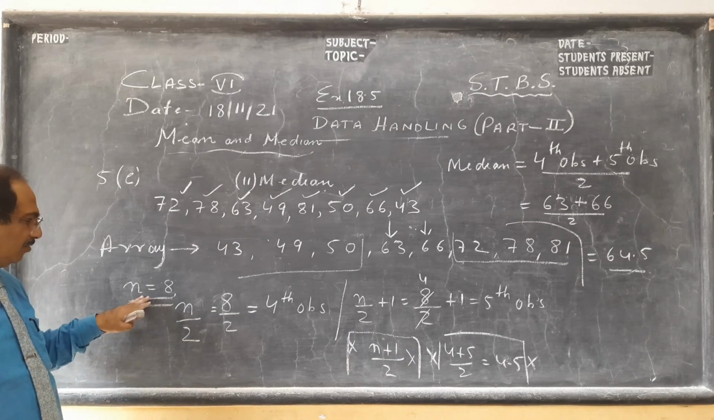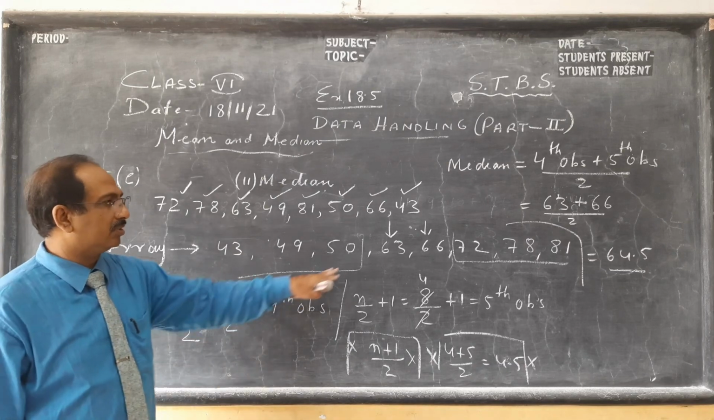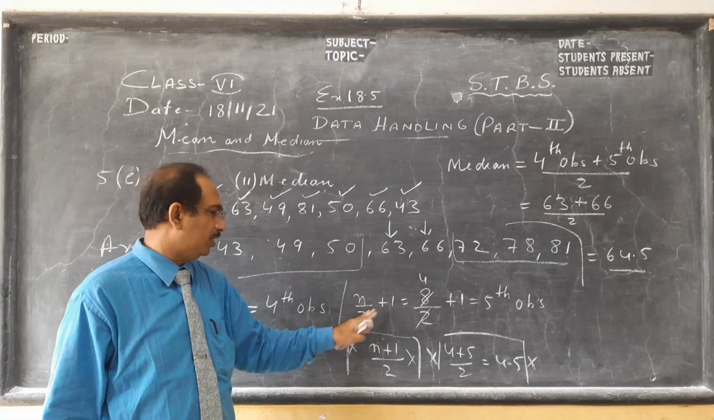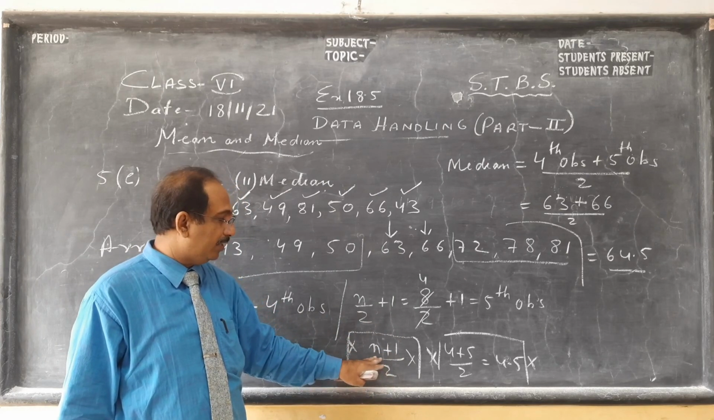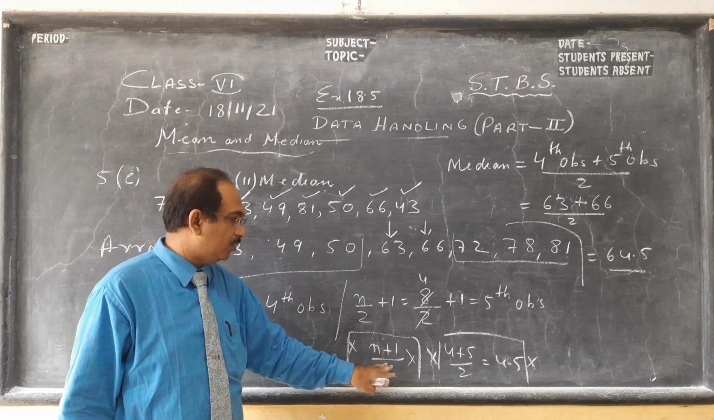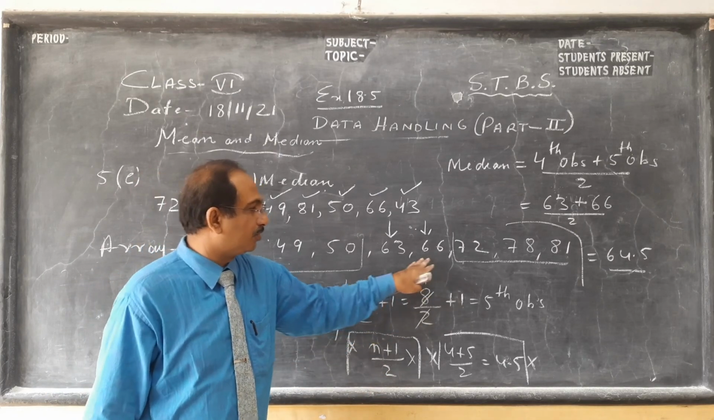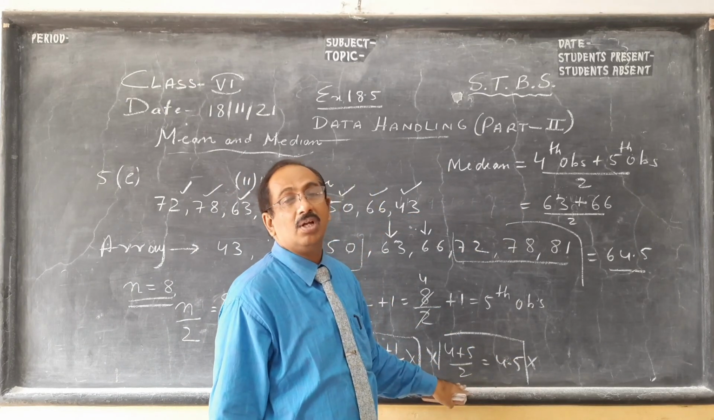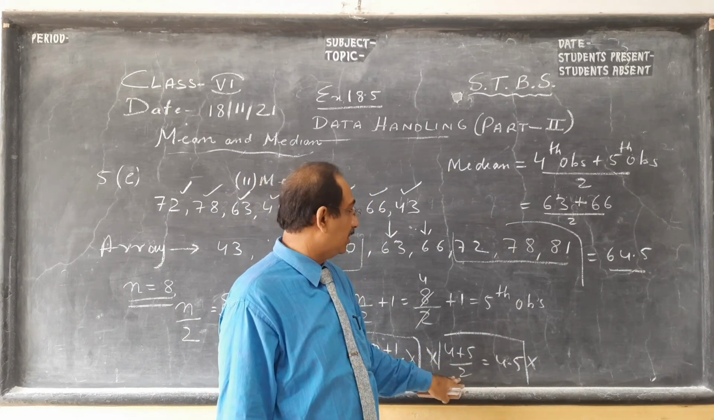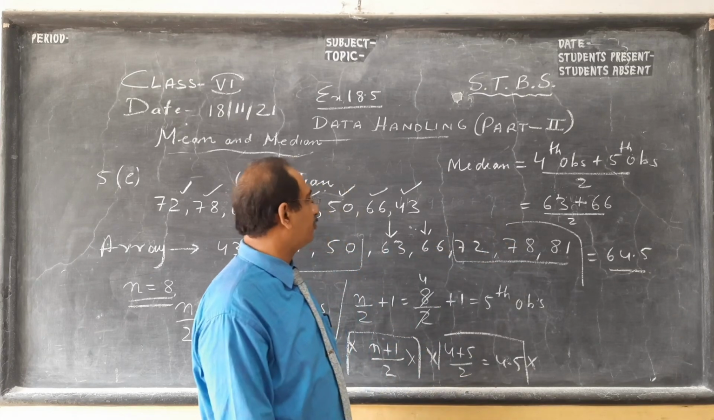So n is the number of observations. First is n by 2. Take the 4th observation: first, second, third, fourth. Then n by 2 plus 1. Don't write n plus 1 by 2. This will give you something different: 8 plus 1, 9 by 2, 4.5. No. The 4th plus 1 observation, so the 5th observation. Their mean, not 4 plus 5 by 2. I have seen children making this mistake. So 63 plus 66 by 2, the median is 64.5.